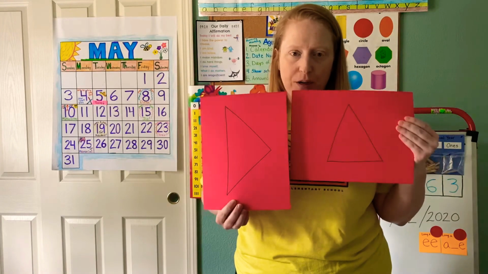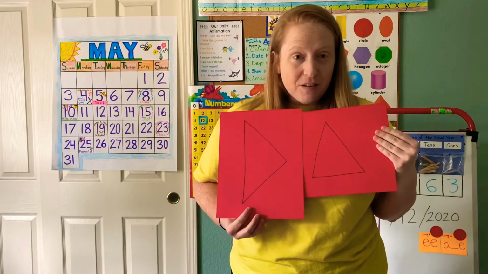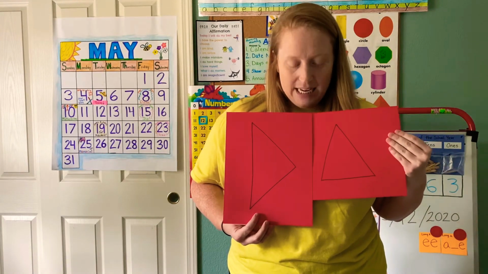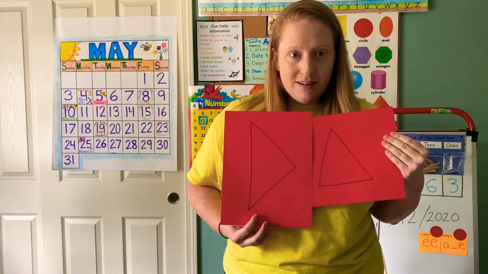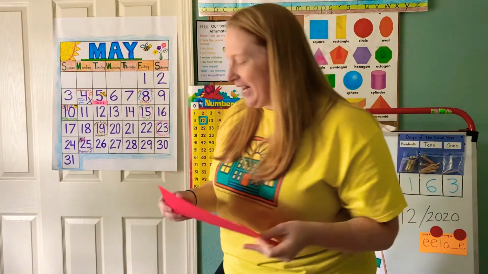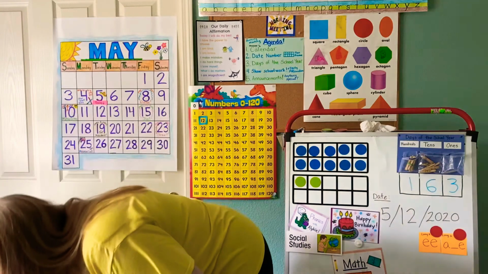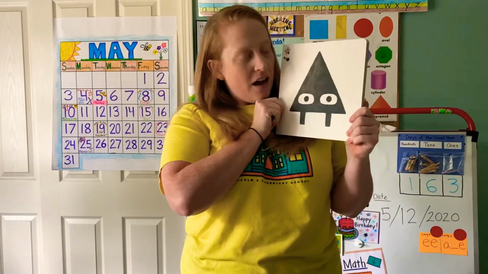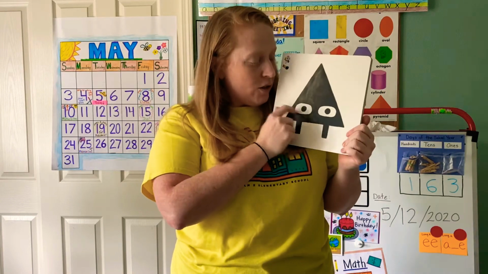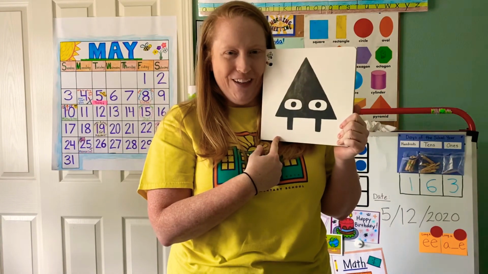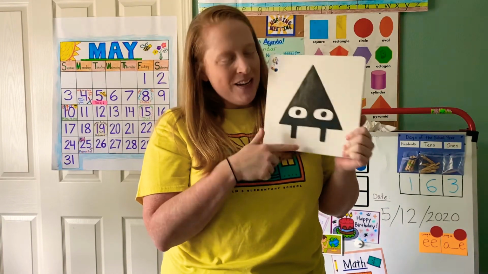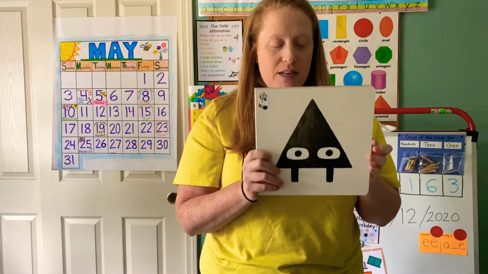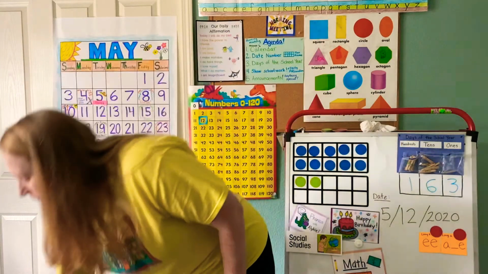I have 2 different ones to show you. What shape is this? Yeah, both of these are triangles. Very good. And I have some really fun books to read to you about some of our shapes. This one is about triangle. So this is triangle, but then they added legs. So he's kind of a triangle, huh? All right. So you'll get to read about this one. And then next week we'll learn about square and circle as well.